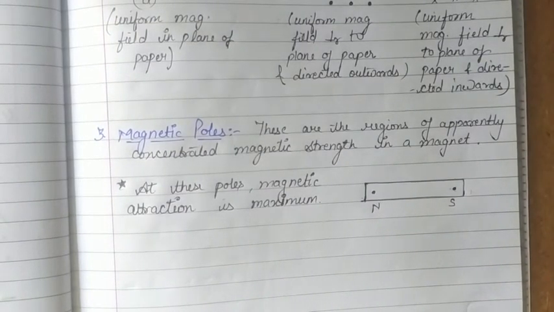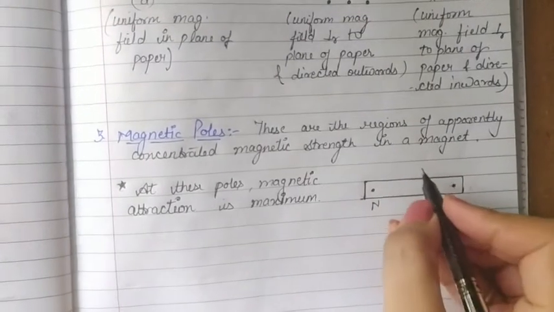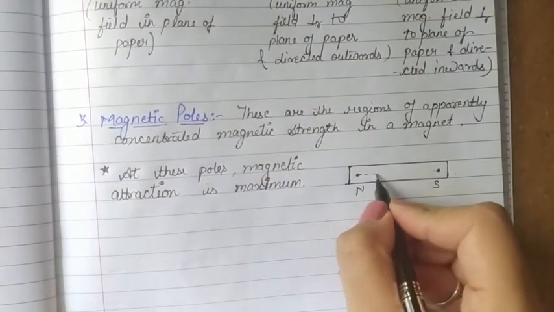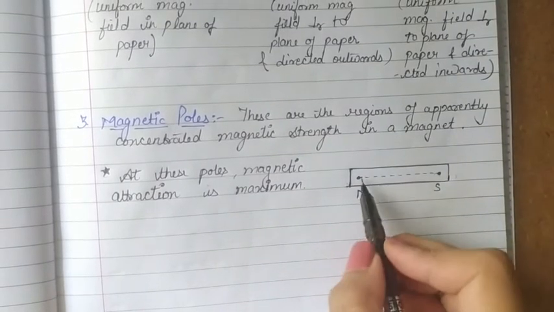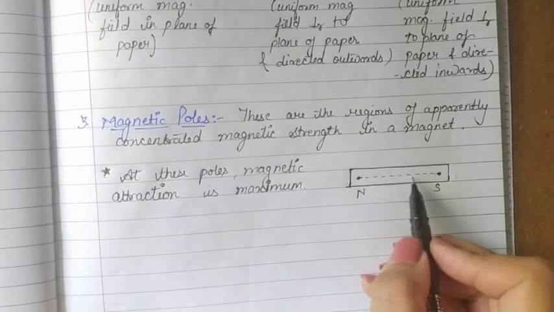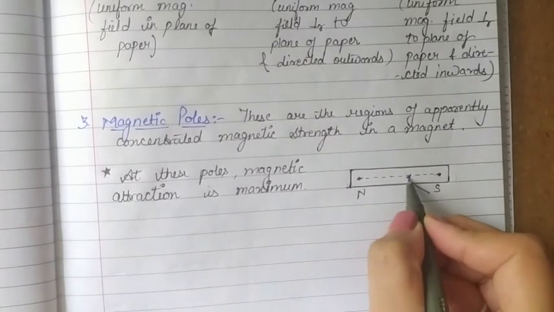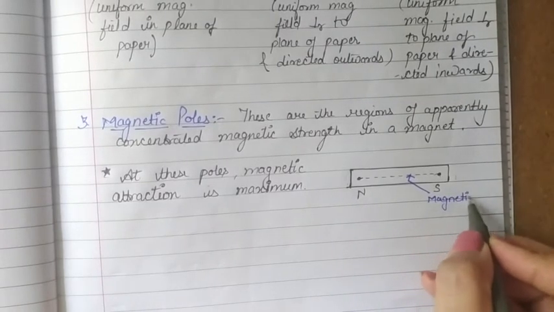Now there are two more terms that we can define from the same diagram: magnetic axis and magnetic equator. Suppose I have considered this bar magnet, and I join these poles by an axis. This axis, the line passing through the poles of the magnet, is called the magnetic axis.